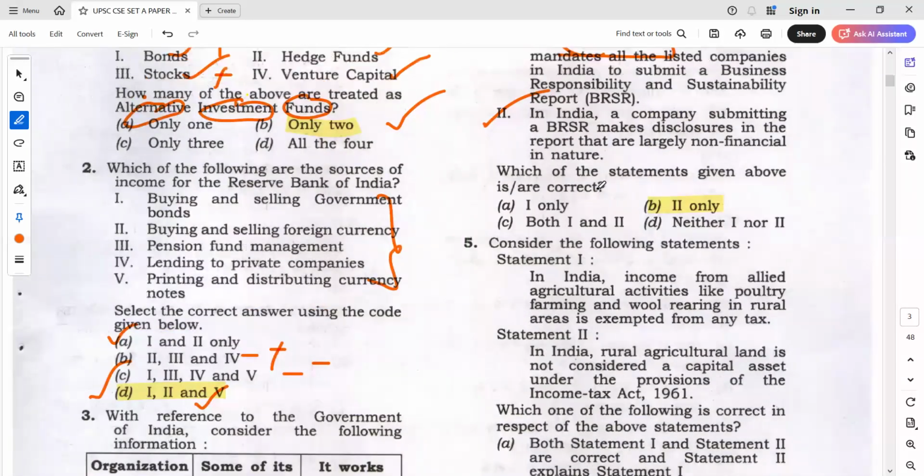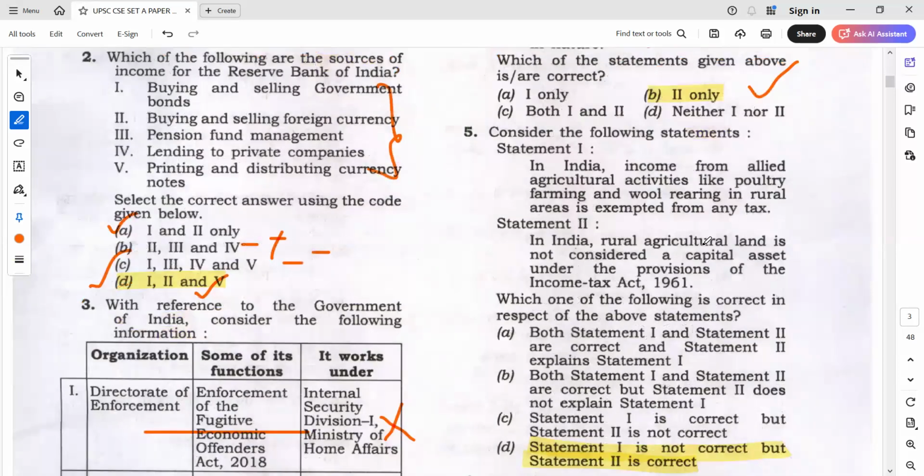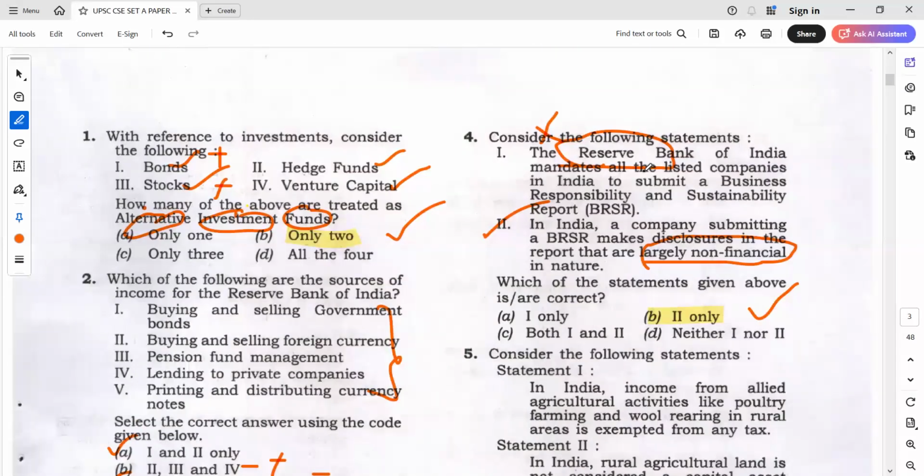Next, in India, non-financial, see again that is overthinking. First of all, I asked you not to go for neither one, not to immediately. It is just saying that a company submitting BSR makes disclosure in the report that are largely non-financial in nature. Last year, did I say largely in one of the statements? If you remember, last year, largely India is preventive rather than curative. Do you remember this statement? 2024 question paper. Largely India is curative rather than preventive. This already we discussed. So largely generally could be relatively plain. Okay, so definitely the answer will be 2 only in this. Understood, right, everyone? So institution wrong, largely more or less middle statement.